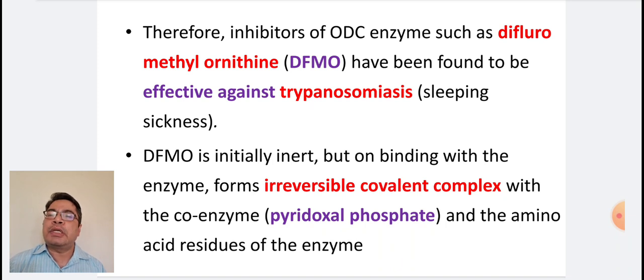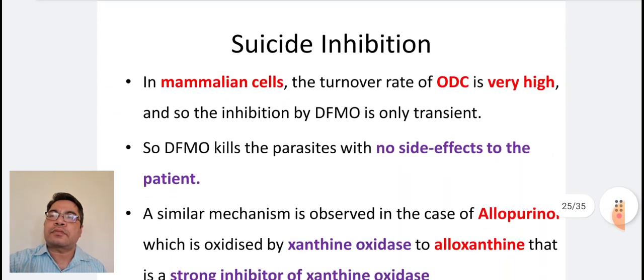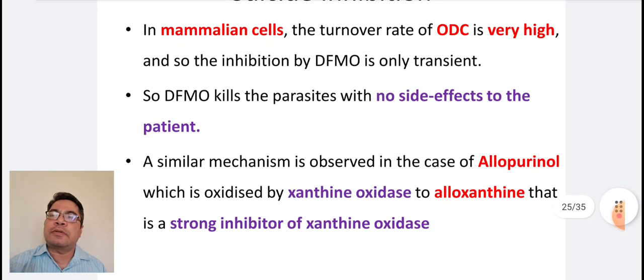DFMO is initially inert, but on binding with the enzyme forms an irreversible covalent complex with the coenzyme pyridoxal phosphate and the amino acid residues of the enzyme. In mammalian cells, the turnover rate of ODC is very high, and so the inhibition by DFMO is only transient. So DFMO kills the parasite, but there are no side effects in the patient.